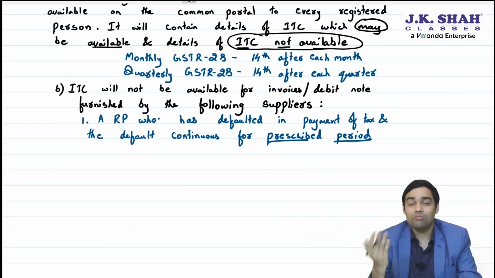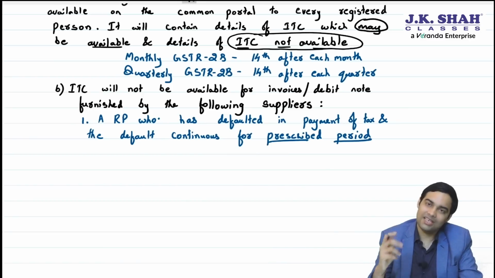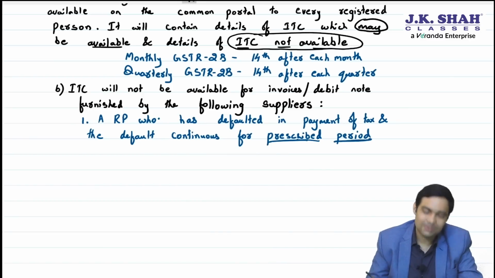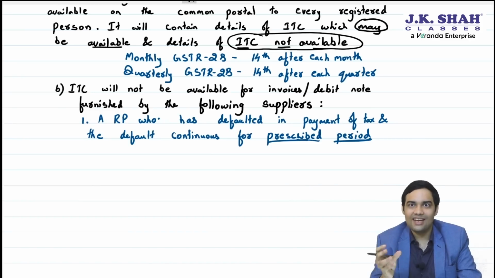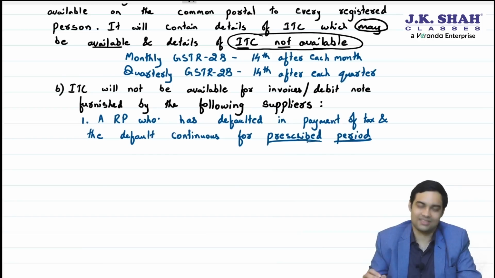That is my view. But as it is an amendment, I have to teach you. Because this can come in exam only when this period is prescribed, right? At present it is a raw provision. Once it is prescribed, thereafter it becomes a complete legislation. Raw provision has been added in the law. In real life, we are not seeing this as of now because period is not prescribed.